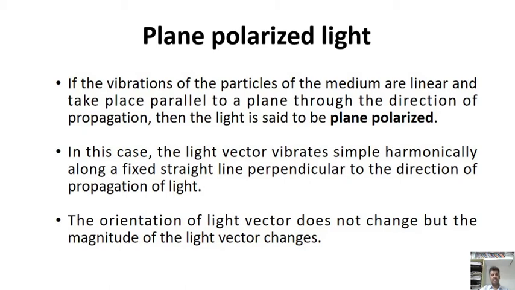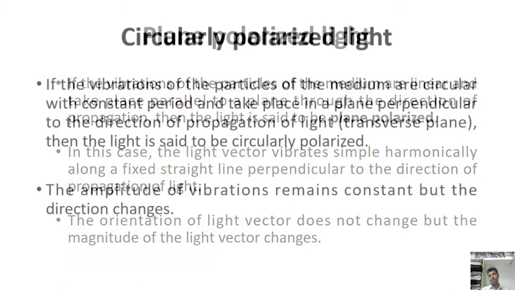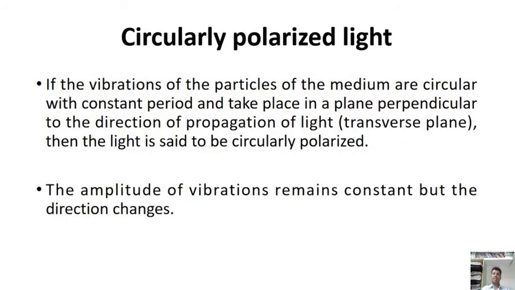In this case, the light vector vibrates simple harmonically along a fixed straight line perpendicular to the direction of the propagation of light. The orientation of the light vector does not change, but the magnitude of the light vector changes. That is for the plane. Next, the circular.